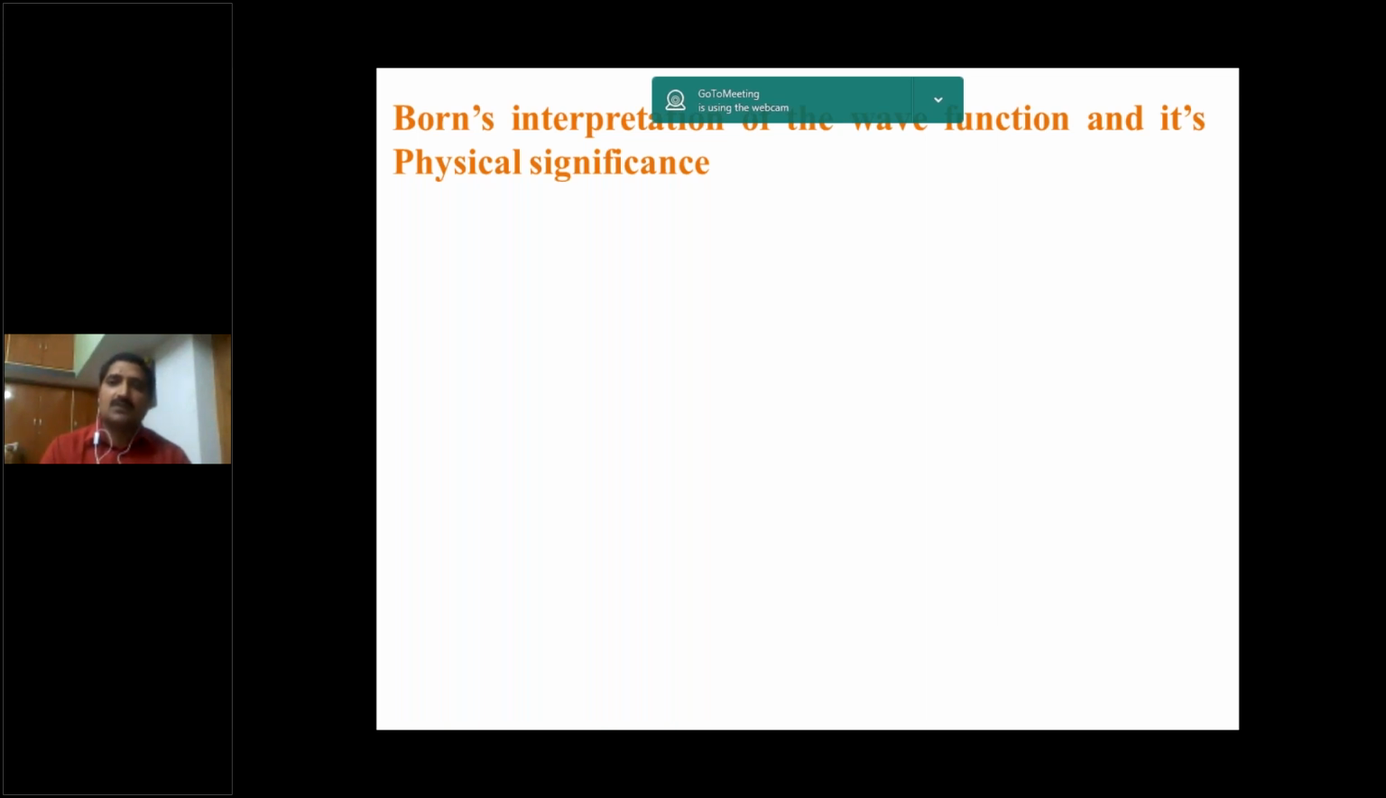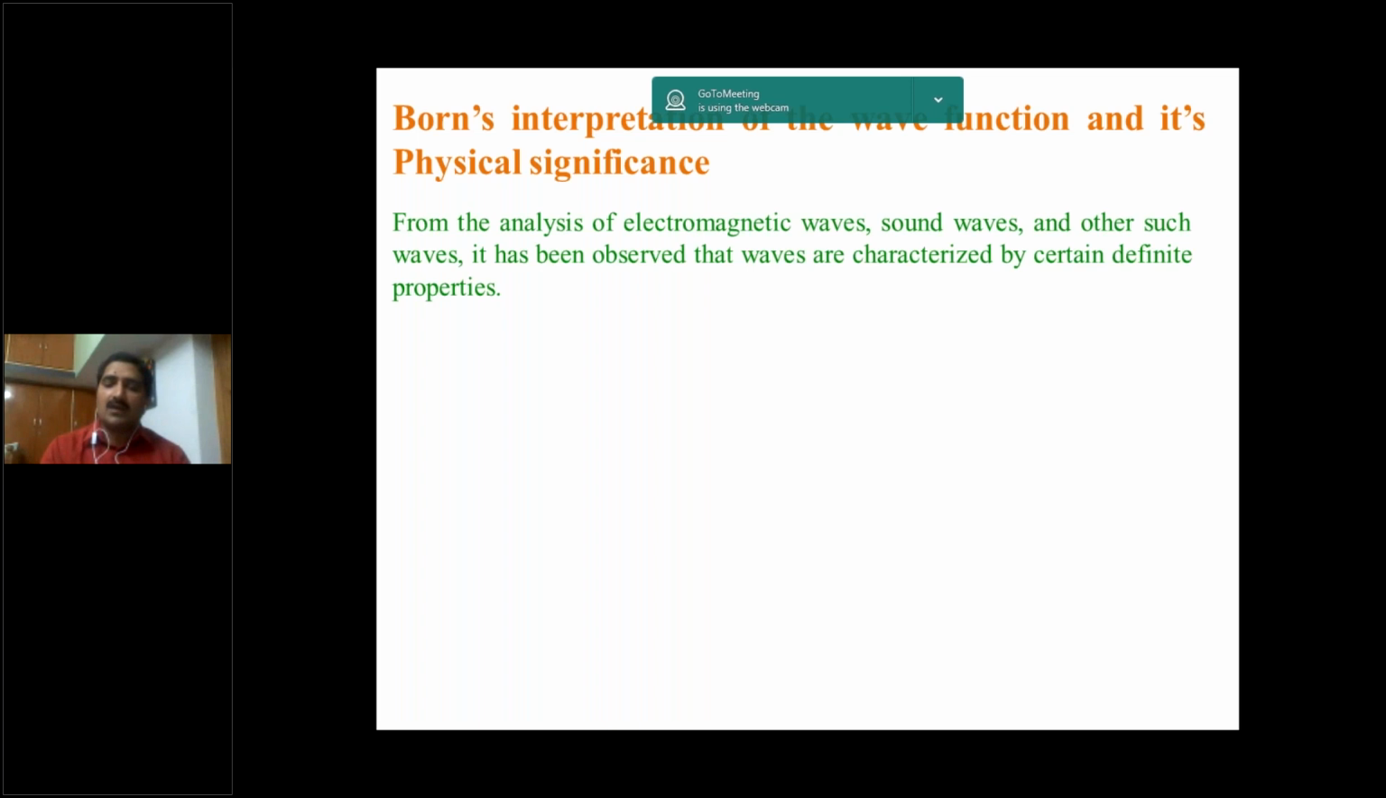So waves are of different types. From the analysis of electromagnetic waves, sound waves, and other such waves, it has been observed that waves are characterized by certain definite properties. What are the properties of wave? Wave consists of wavelength, frequency, amplitude, energy. These are the basic characteristics of the wave.